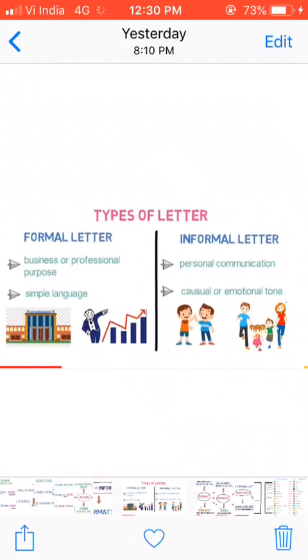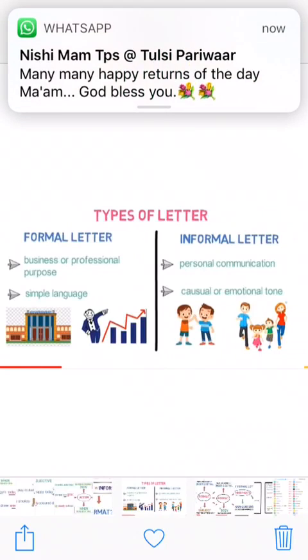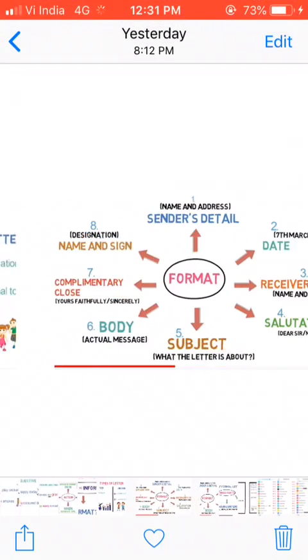Now, formal letter. What are formal letters? Formal letters are those letters which are written for job applications. They are written for business purposes, official letters, and letters to the editor. Then comes informal letter. Informal letters are those letters which are written to people we know. They are written to our friends, blood relations, and acquaintances, or the persons whom we know.